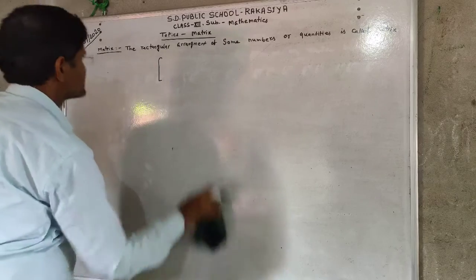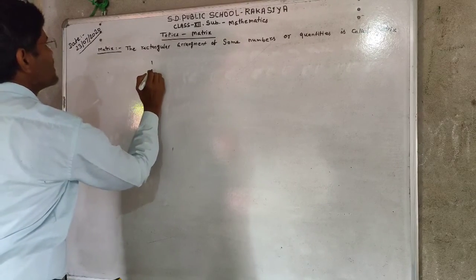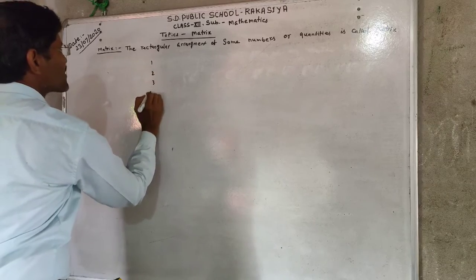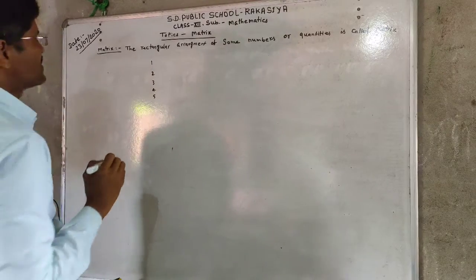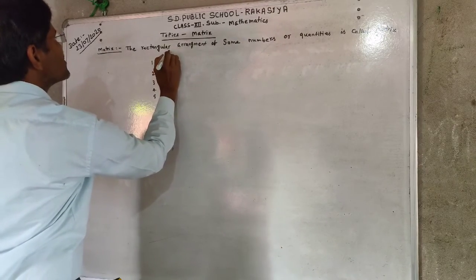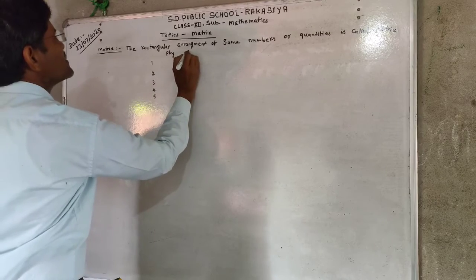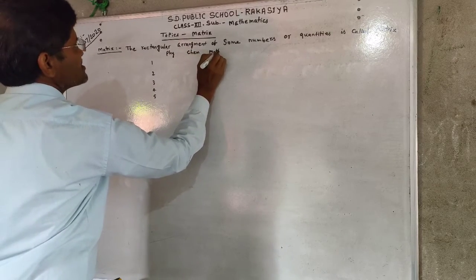Suppose the 5 students have roll number 1, roll number 2, roll number 3, roll number 4, and roll number 5. The marks obtained by students in physics, in chemistry, and in mathematics.